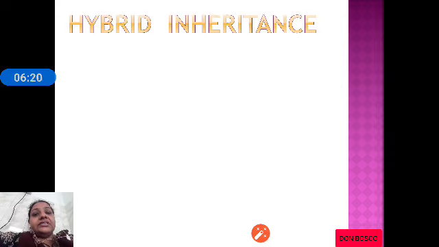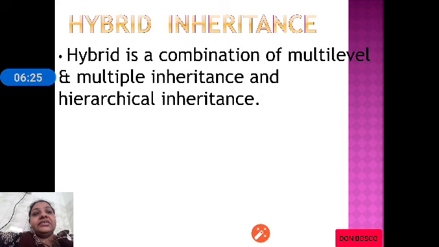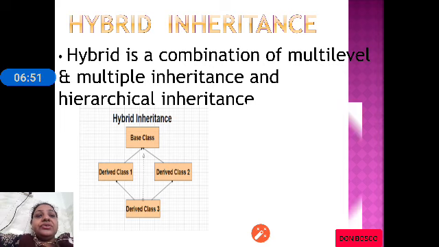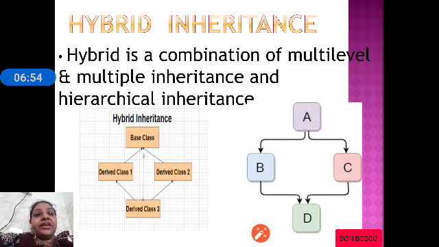Now we discuss the last category of inheritance, that is hybrid inheritance. Hybrid inheritance is a combination of multi-level, multiple and hierarchical inheritance. As you can see in the example, there is one base class and there are two derived classes, class 1 and class 2, and there is class 3 which is derived from class 1 and 2. You can see in the example, classes B and C are derived from class A, and again D is derived from class B and C.